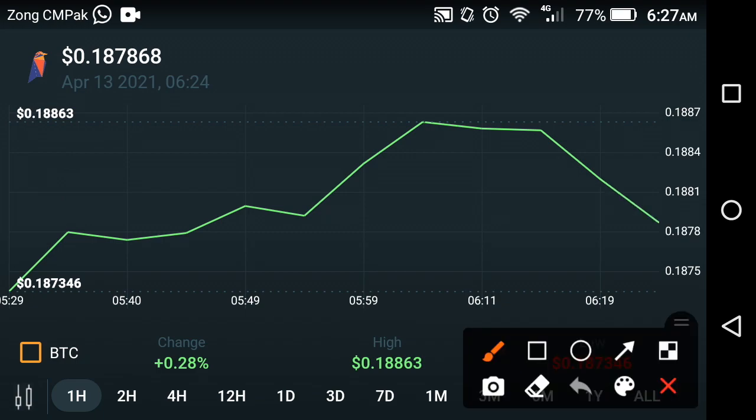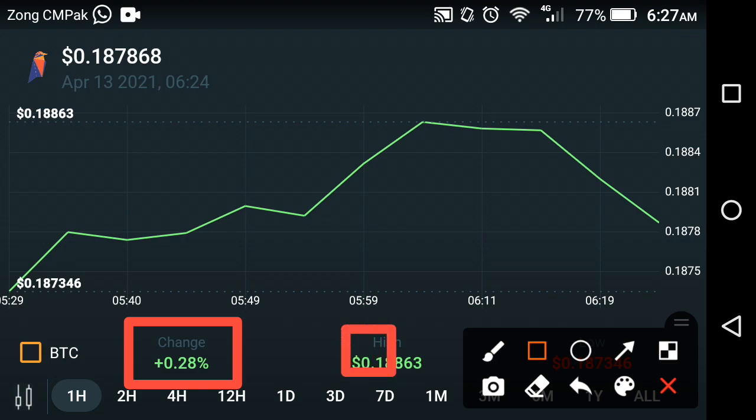So friends, as you can see now on the screen, that is the live price prediction after the last 1 hour. The change in Ravencoin in the last 1 hour is positive 0.28%. In the last 1 hour, that is the current change in Ravencoin. And same like that, the high price of Ravencoin is $0.18863 in the last 1 hour. That is the current price prediction of Ravencoin at this time friends.